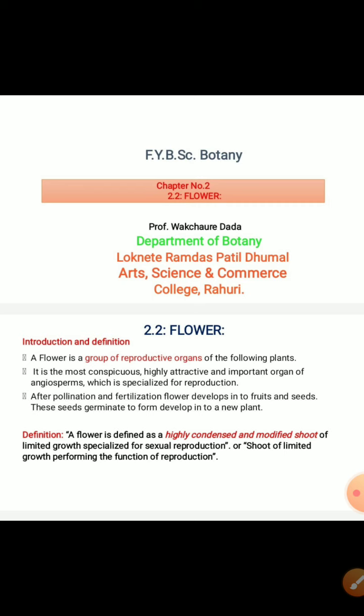The flower is nothing but a highly condensed and modified branch or shoot of limited growth, which is specialized for sexual reproduction, or a shoot of limited growth performing the function of reproduction.